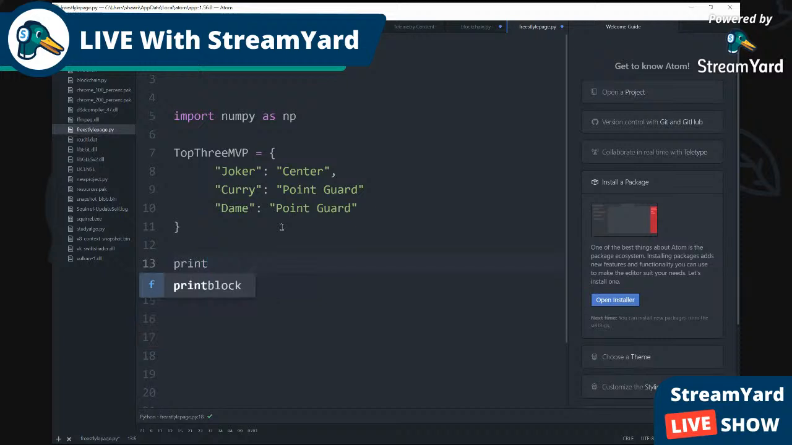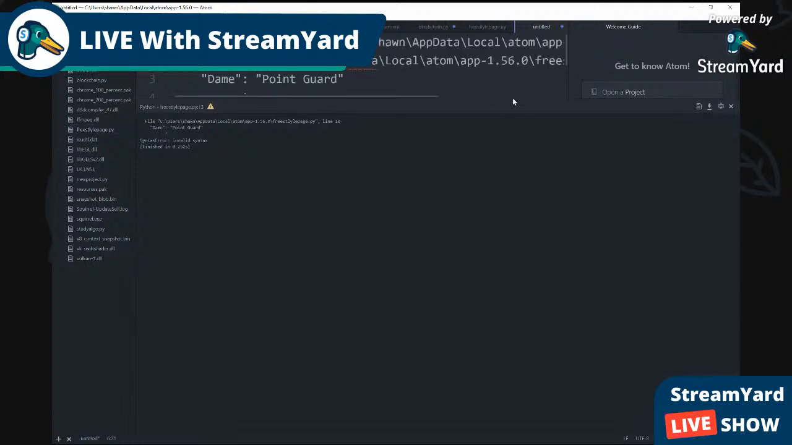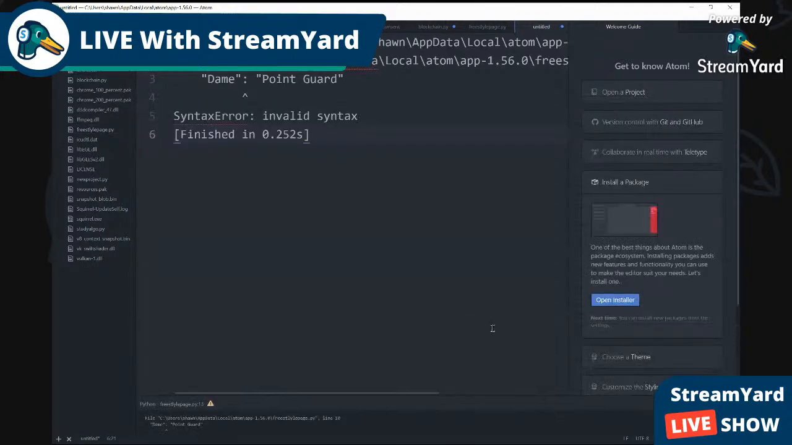We're gonna put print, and then inside these brackets, we're going to put the name of our dictionary, top 3 MVP. So we're gonna run that, and I'm happy that I got this. So now this is what we saw here. This is on our command line.